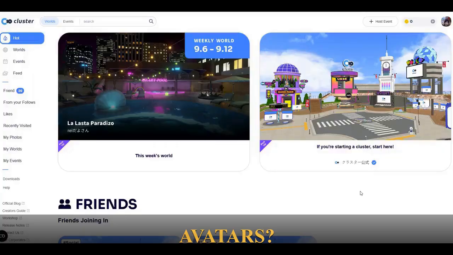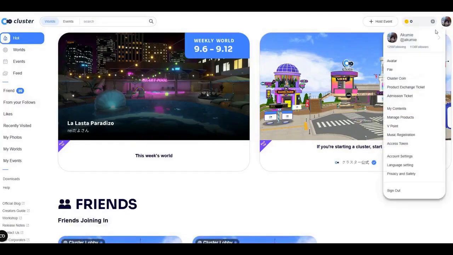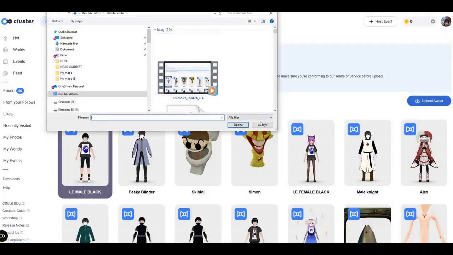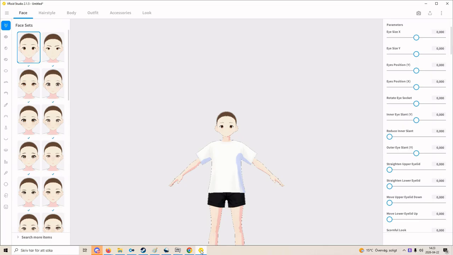Upload avatars easily without Unity. You log into the website, you click on your avatar profile picture, you click on avatar, you click upload avatar, pick your avatar, and you are done. The question is, what are you looking for?